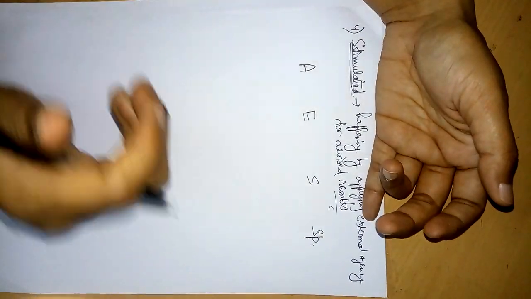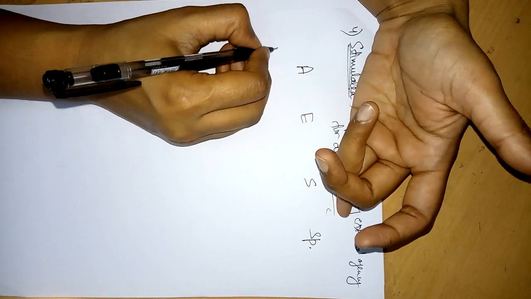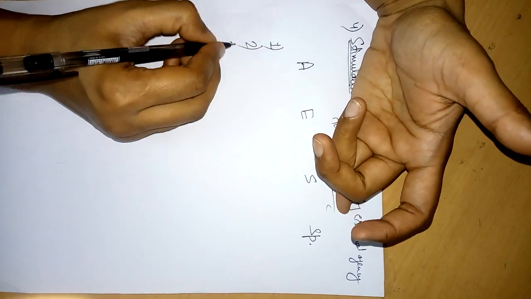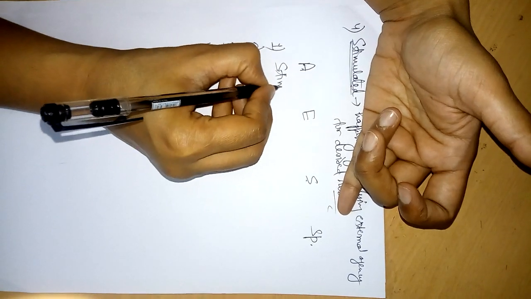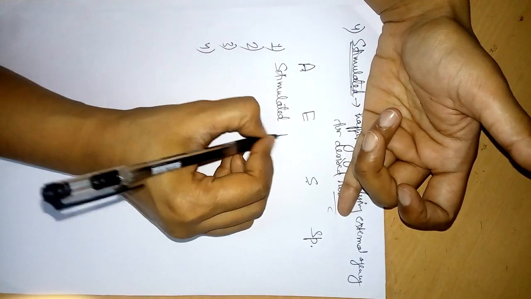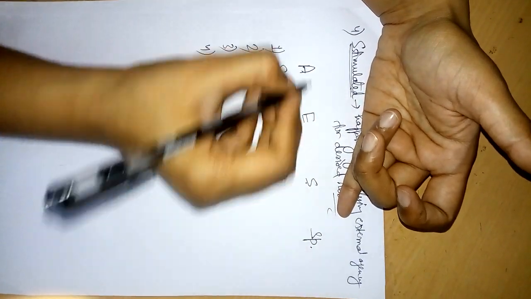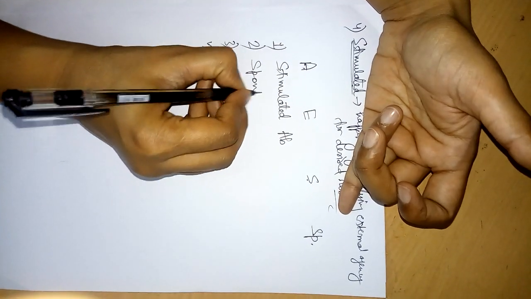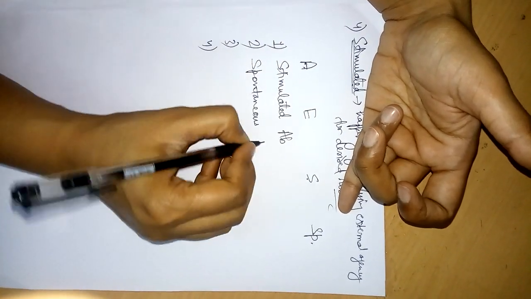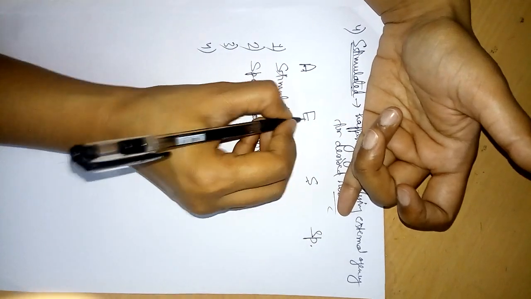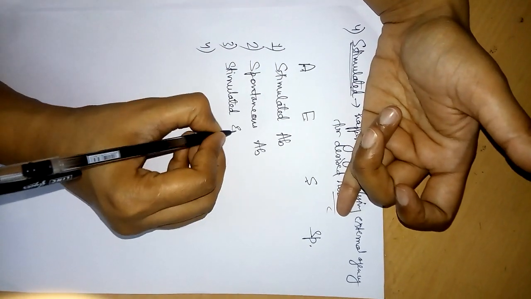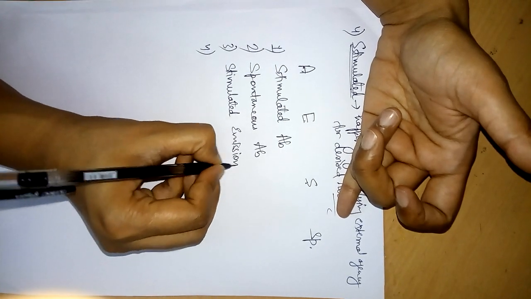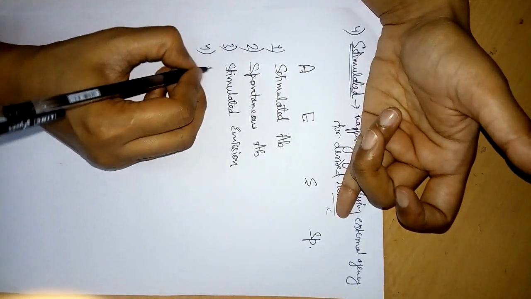So if we take by permutation and combination, 4 processes will come forward: stimulated absorption, spontaneous absorption, stimulated emission, and spontaneous emission.